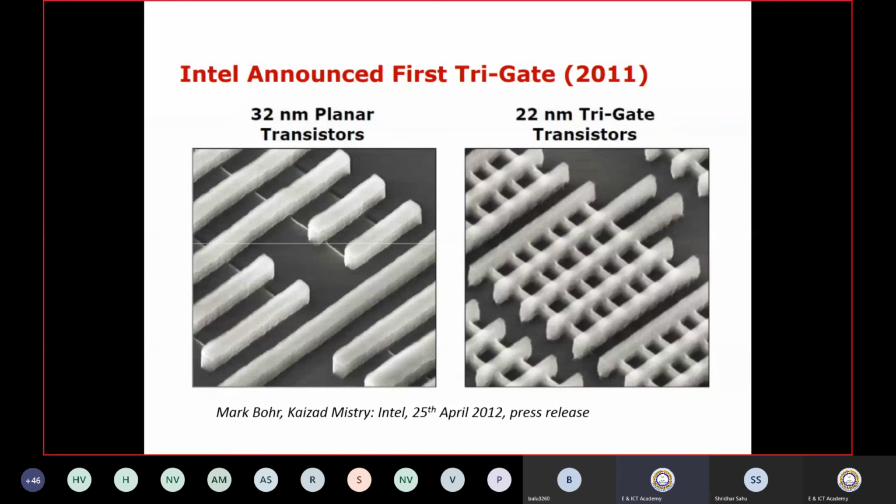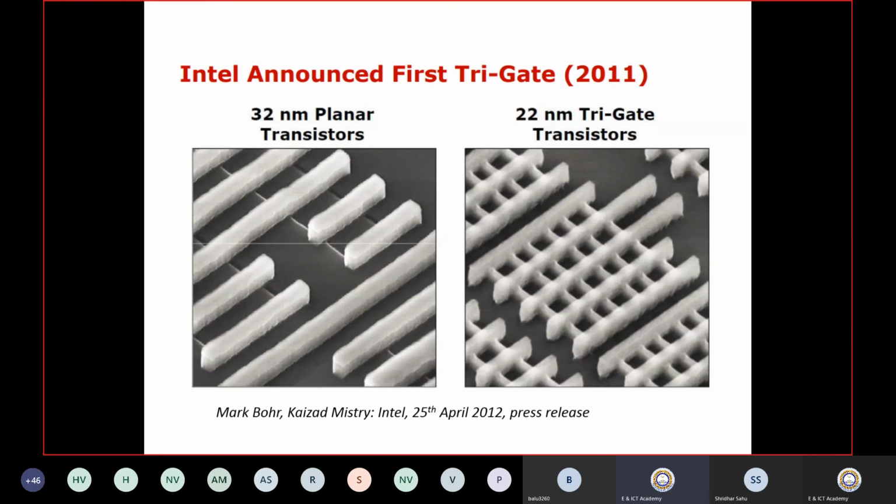Okay, so that's why I told you whatever processors or memory that we are using nowadays is not based on CMOS technology. They originated from CMOS, but the nomenclature has changed because of the introduction of tri-gate or multi-gate architecture. Tri-gate means 3 gates, and double gate means 2 gates. Gate all around means multiple gates. All are basically called multi-gate technologies. So now we are using multi-gate technologies.